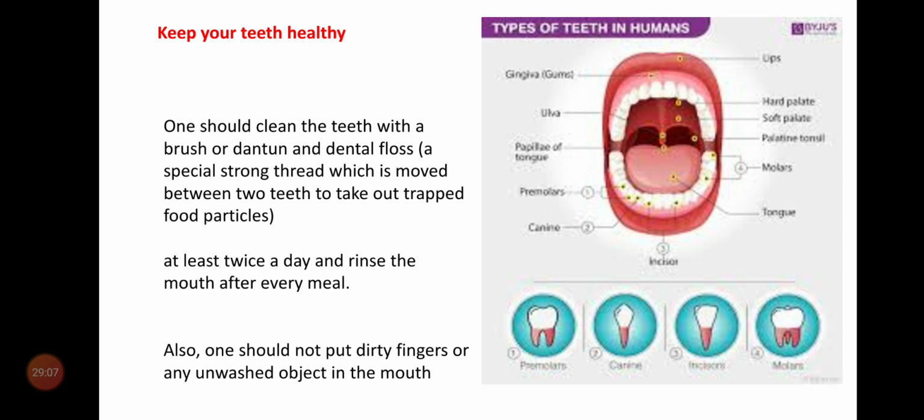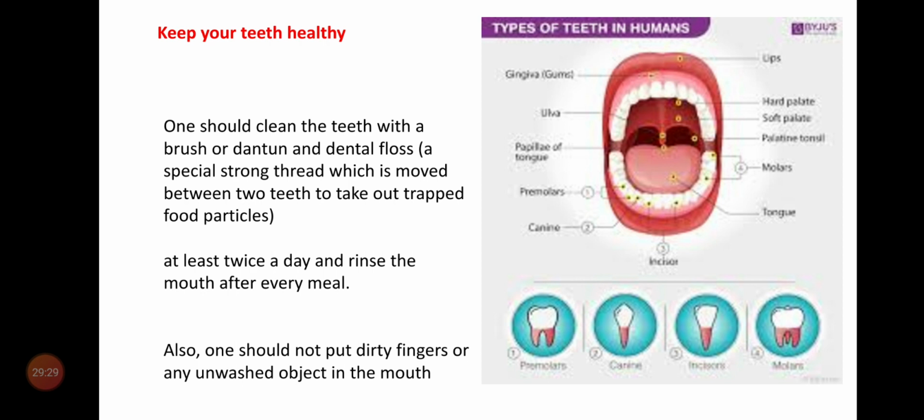Next, also one should not put dirty fingers or any unwashed objects in the mouth. So, this is a bad habit, bad mannerism, children. Always we keep our finger into mouth. What will happen? In the corners of the nails, some bacteria, some mud particles remain.